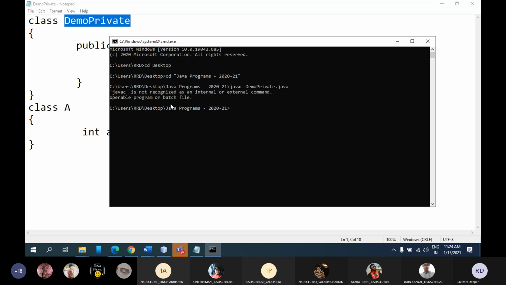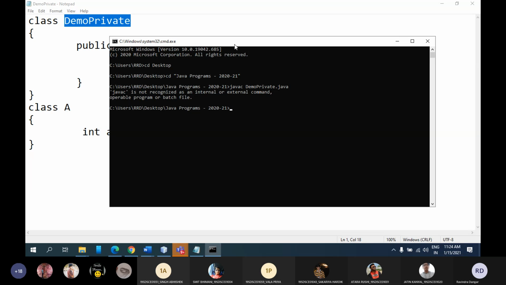You can see the error: javac is not recognized as an internal or external command. This error you are getting is due to the lack of path setting. So you need to set a path. Either you can go with a temporary path or you can set it permanently.